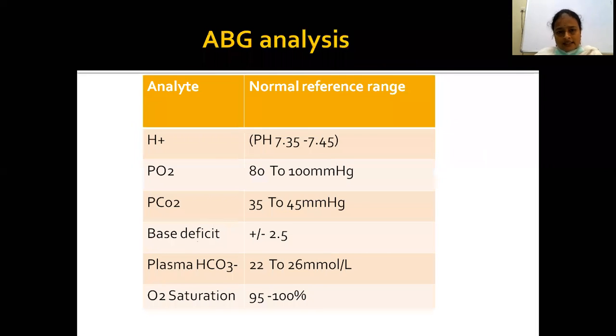This is assessed by ABG, arterial blood gas analysis. How to take a sample for ABG? Commonly we take it from the radial artery, and others are the brachial artery and femoral artery. The radial artery is superficial and easily palpable, so it is the most commonly used artery.